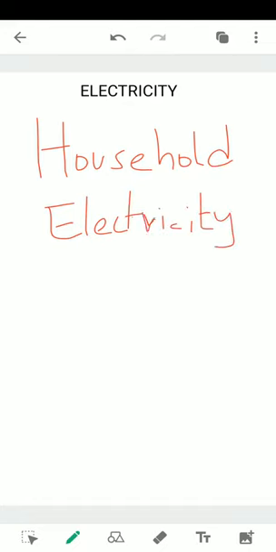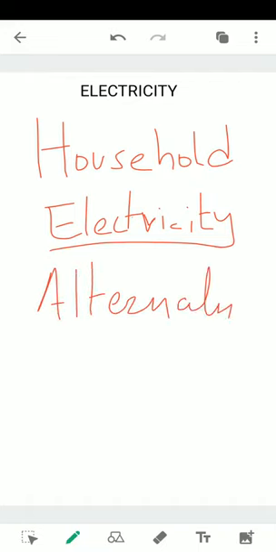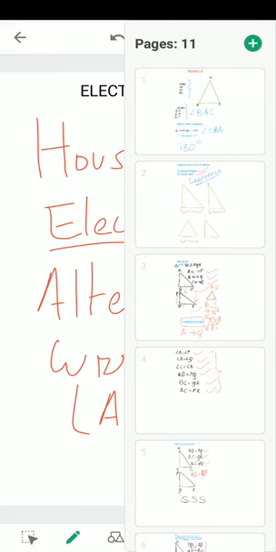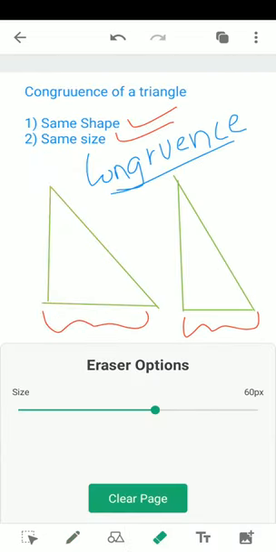The household electricity that we use is called alternating current, or simply, its abbreviation, AC. So household electricity that we use is known as alternating current. One more kind of current that we can observe is direct current, or DC.